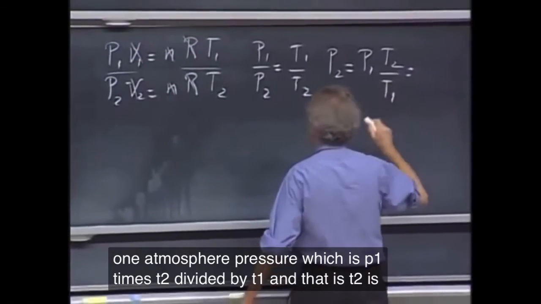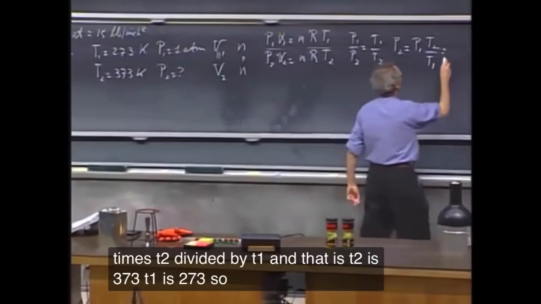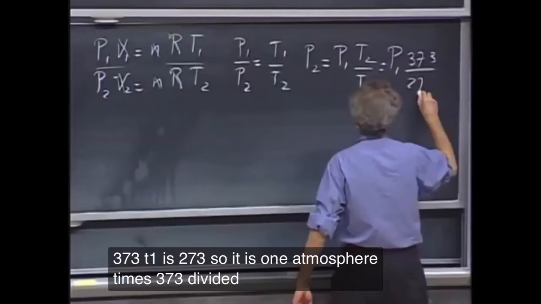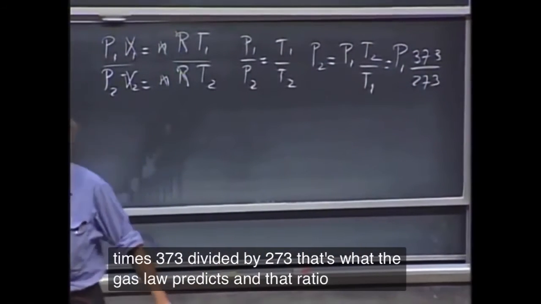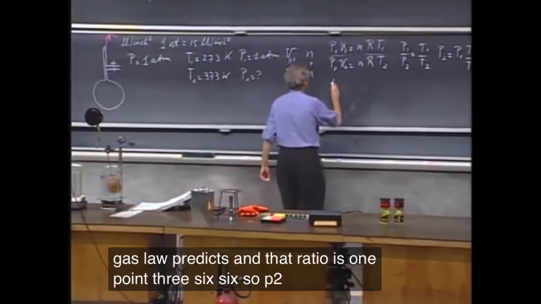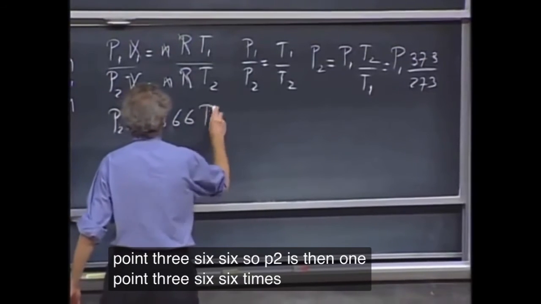And that is, T2 is 373, T1 is 273. So it is 1 atmosphere times 373 divided by 273. That's what the gas law predicts. And that ratio is 1.366. So P2 is then 1.366 times 1 atmosphere.